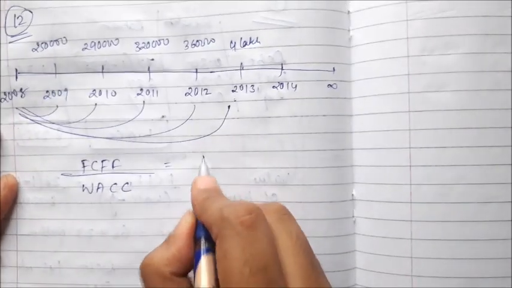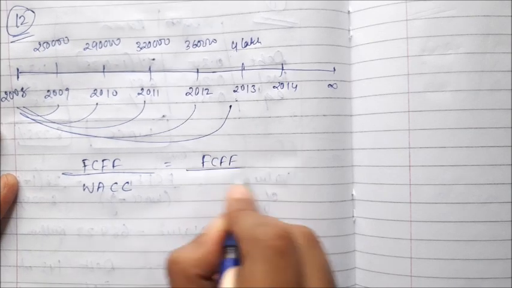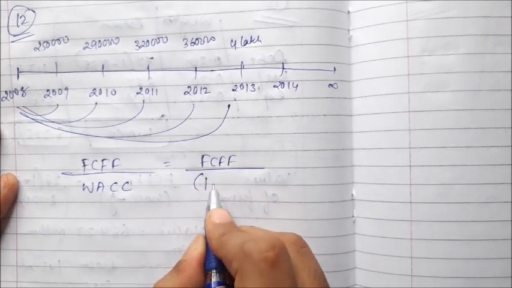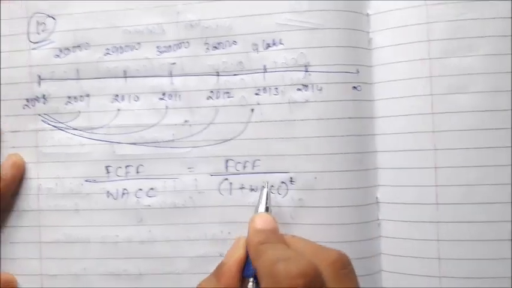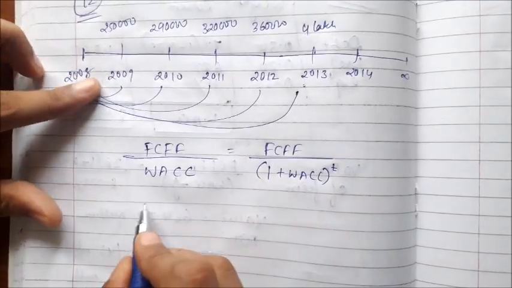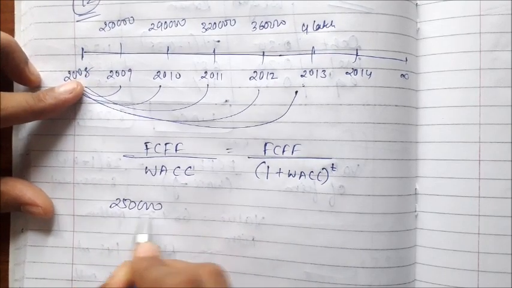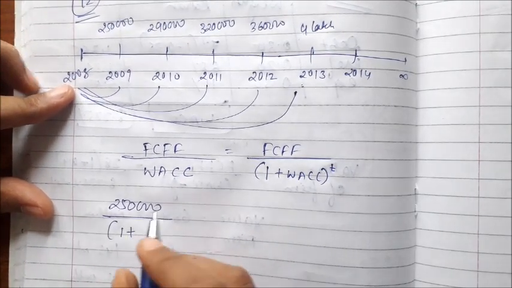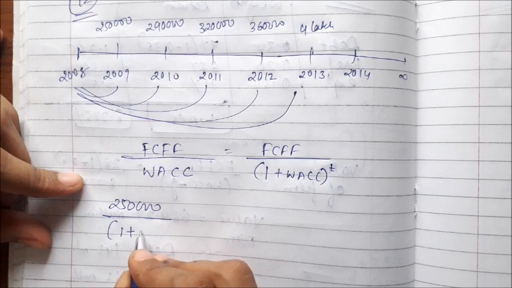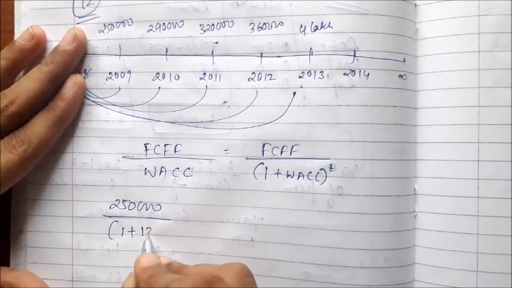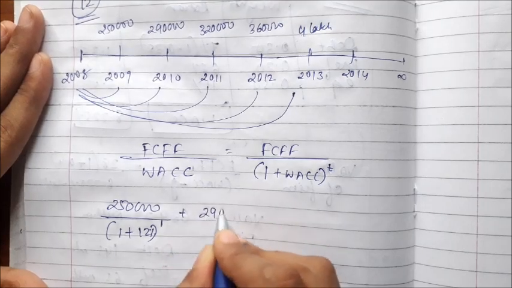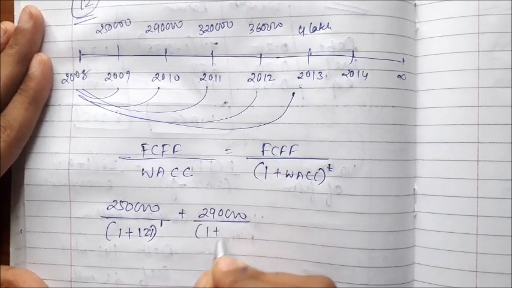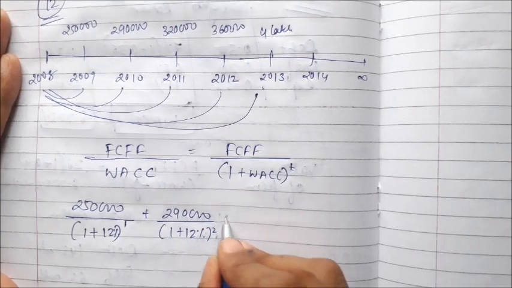So the formula would be FCFF divided by 1 plus WACC to the power of time. 2,50,000 divided by 1 plus WACC, if the question gives 12%, to the power 1, plus 2,90,000 divided by 1 plus 12% to the power 2, and so on.